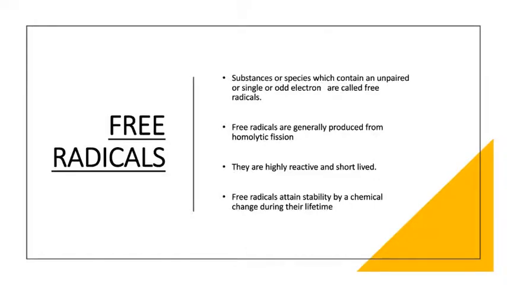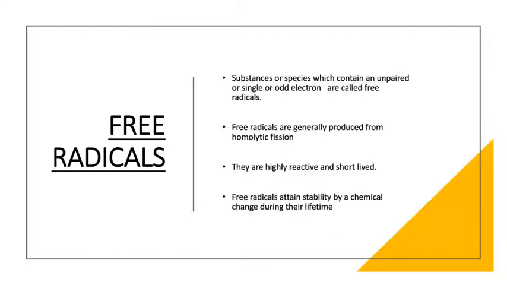First one is about free radicals. Free radicals are substances, that is, either atoms or species, species meaning groups of atoms, which contain an unpaired electron or single electron or odd electron. So free radicals are defined as the species which contain an unpaired or single or odd electron. These free radicals are generally produced from homolytic fission that we discussed yesterday. Free radicals are produced by the homolytic fission of the covalent bond present in organic compounds.